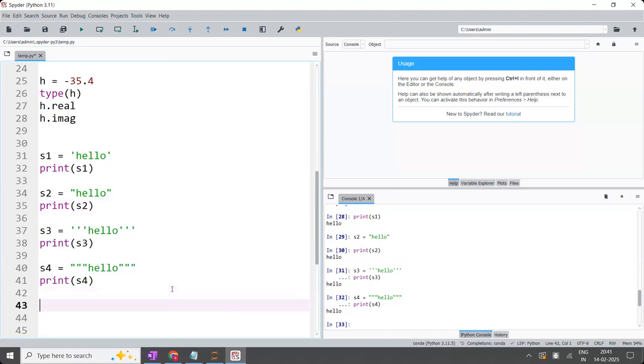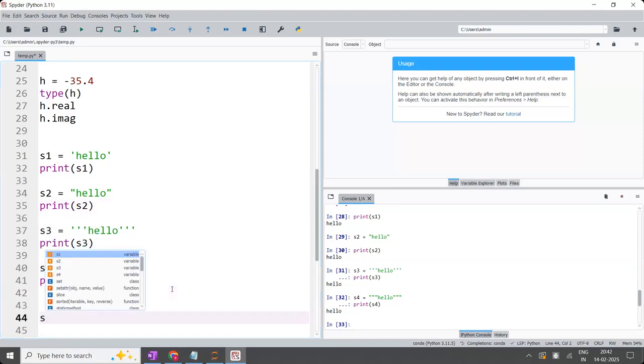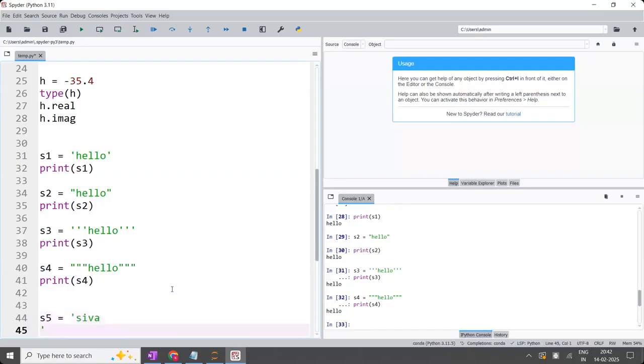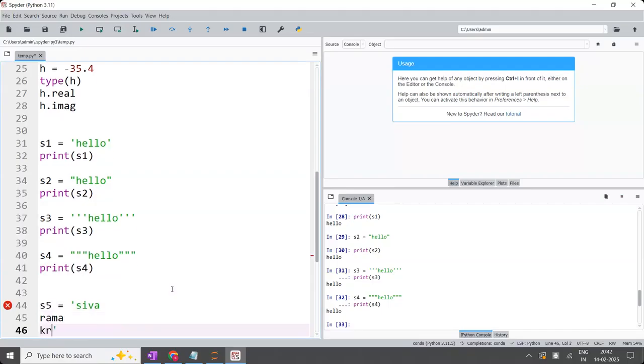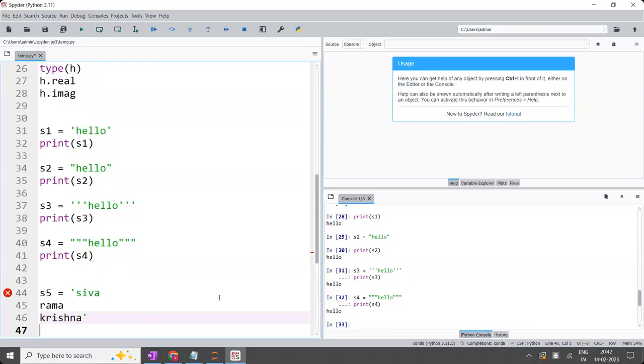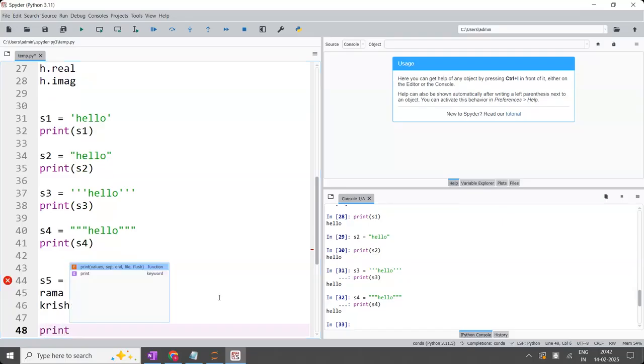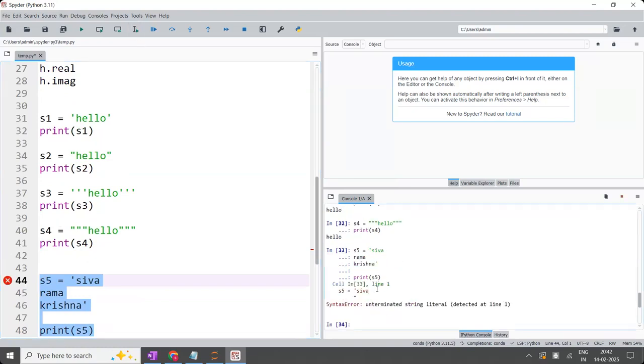Now, I'm going to apply the same logic. S5 is equal to, I'm writing here Siva, in single quotes, as I've told you, single quote or double quote is not a problem. In the next line, I'm writing Rama. In the next line, I'm writing Krishna. The right side part is in 3 lines, and the left side is the variable name. And I'm asking to print S5.